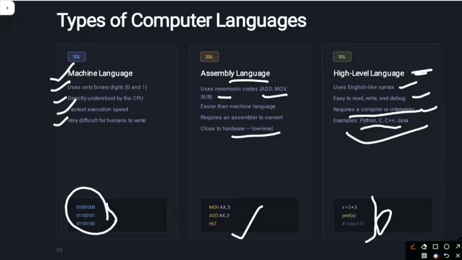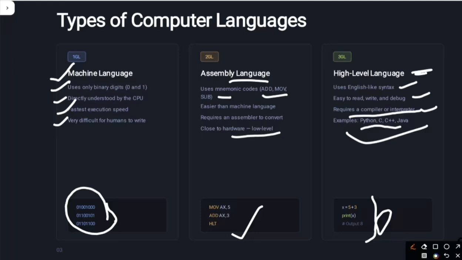High level language means it uses English-like syntax. It is easy to read, easy to write and easy to debug, and requires a compiler or interpreter, a converter that translates the high level language to machine language, so that the computer or the processor can understand what we are demanding.